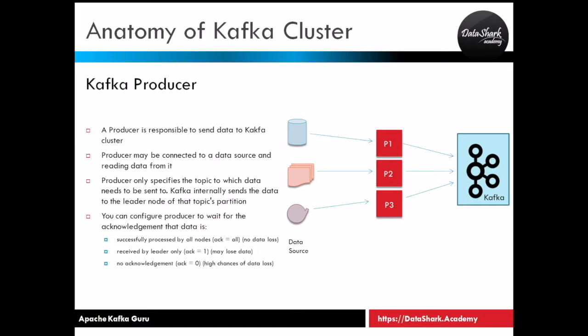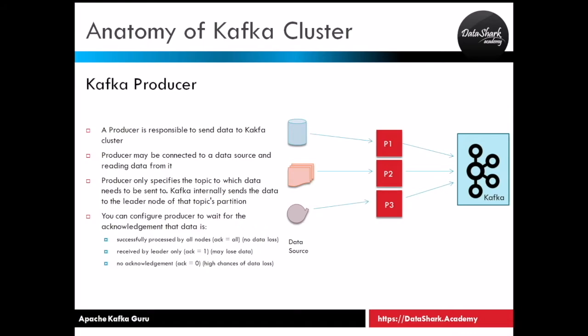Second option is to set the acknowledgement equal to 1, which means that the data is received by the leader only. As soon as it is received, then producer will assume that the data is successfully processed. In this case, you may lose some part of the data. For example, say your leader got the data, but as soon as it got the data, it went down. And since the acknowledgement is already sent back, the producer will not resend the same data. Okay, so you may have some data loss with this setup.